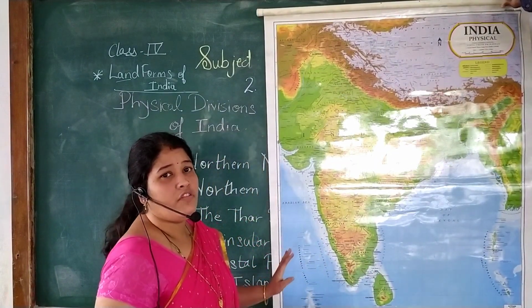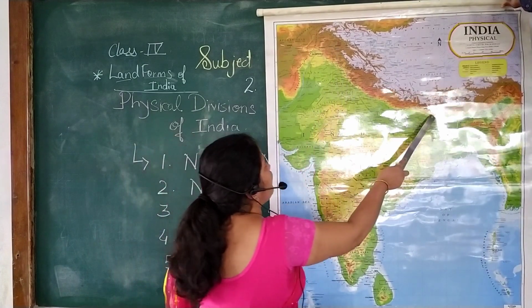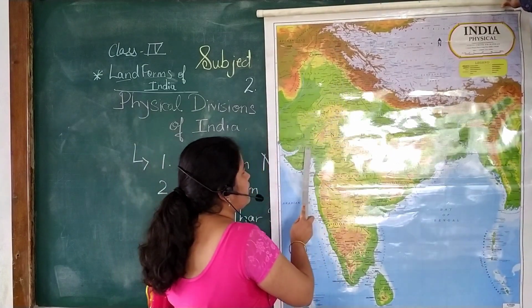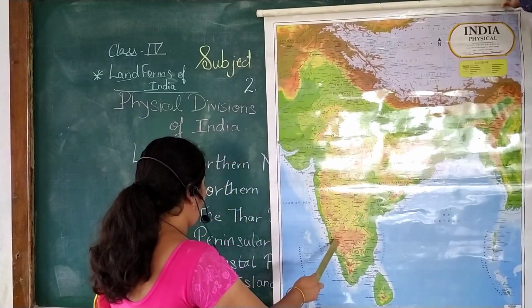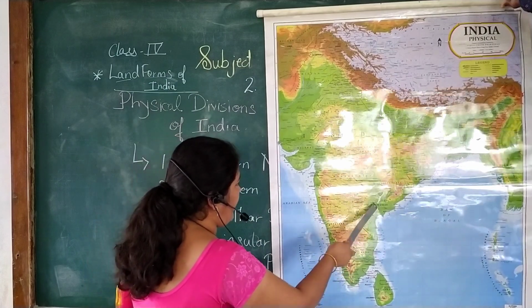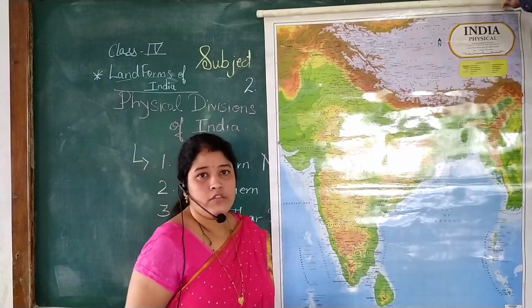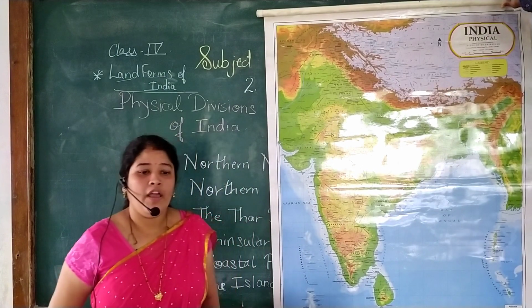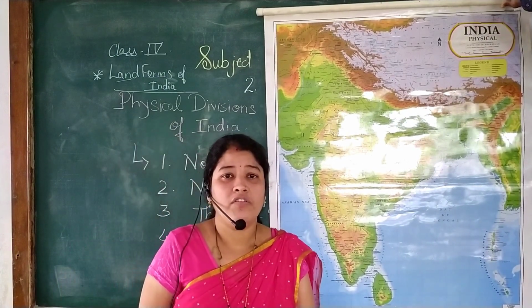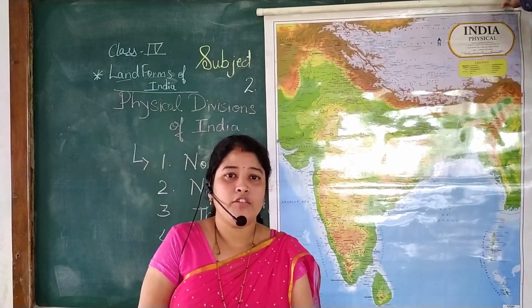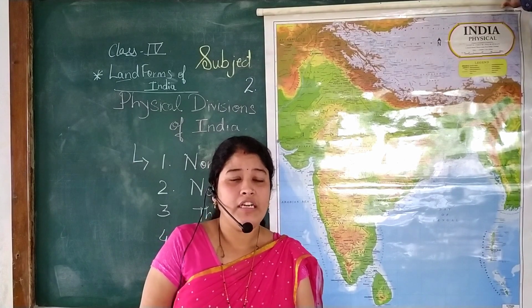So understood all the physical divisions: northern mountains, northern plains, Thar desert, peninsular plateau, coastal plains, and the islands. Okay, so we have completed all the physical divisions of India, and in the next part we will see one by one in detail. Thank you.